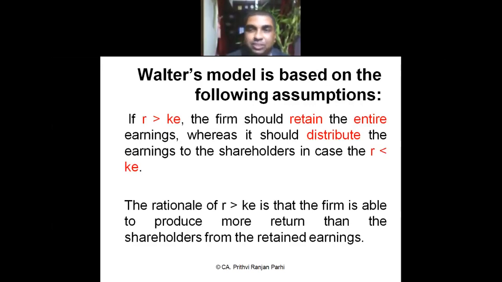Since the company is incapable of earning KE, that is 20%, the company should distribute maximum dividend so that shareholders can take their own independent decisions. In fact, the company can declare maximum 15% dividend, and in this example, this theory suggests the company should declare the entire dividend. That means the entire 15% profit should be given as dividend.